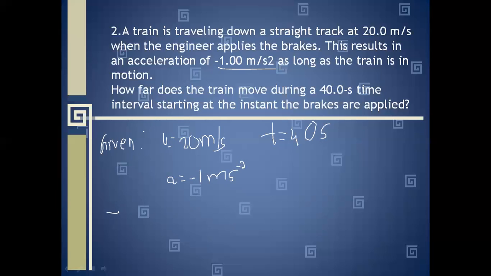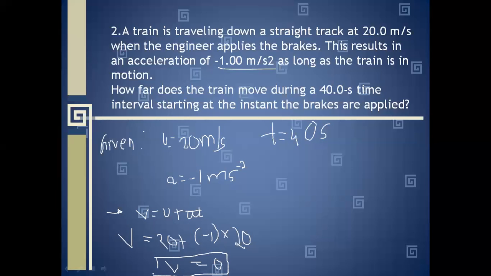This is unique because by the first equation of motion, v equal to u plus at, if we put the values for just 20 seconds, it will result in 20 plus -1 into 20 for the first 20 seconds. So after 20 seconds, the velocity will be 20 minus 20, which is 0. So it will be in motion for the first 20 seconds, but it will be at rest for the next 20 seconds. So we have to find the total distance traveled by the train.